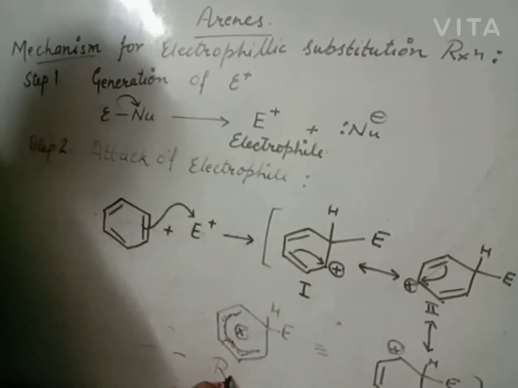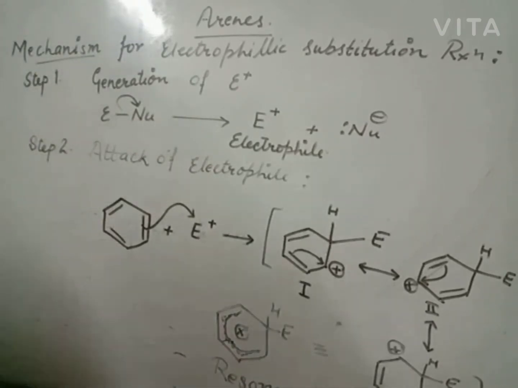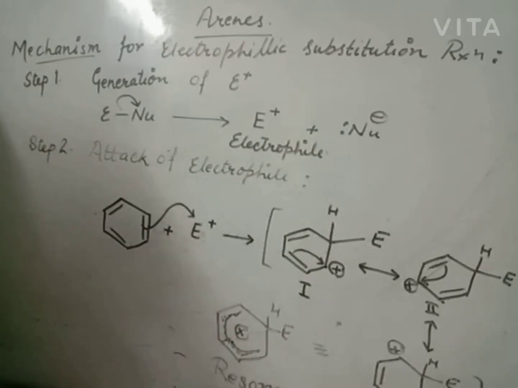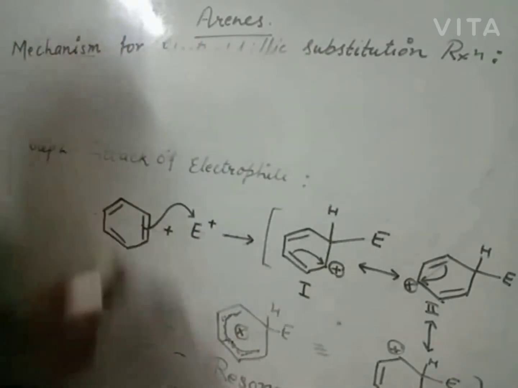This is the resonance hybrid. Now electrophile will attack the aromatic compound at these points. It is okay. Now a proton is released from the aromatic carbocation to become a neutral or substituted compound, that is known as step 3.